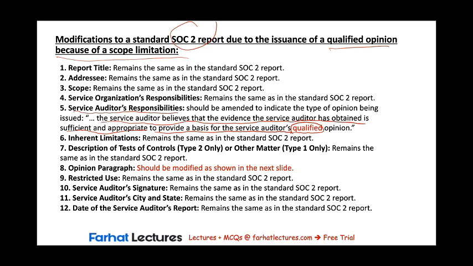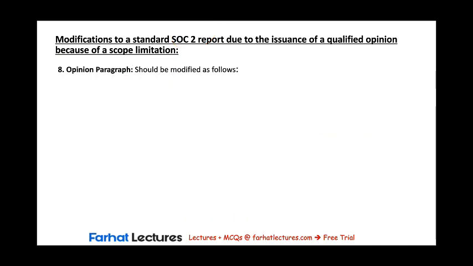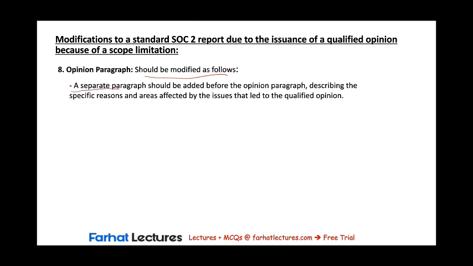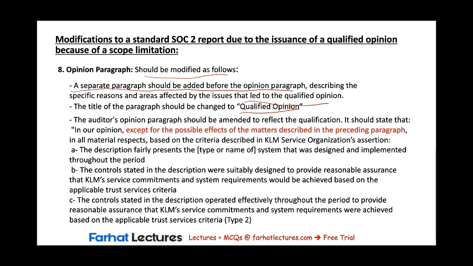The other paragraph that requires modification is the opinion paragraph, where the following should be done. First, a separate paragraph should be added before the opinion paragraph, describing the specific reasons and areas affected by the issues that led to the qualified opinion. Next, the title of the paragraph should be changed to qualified opinion. And finally, the opinion paragraph should be amended to reflect the qualification.